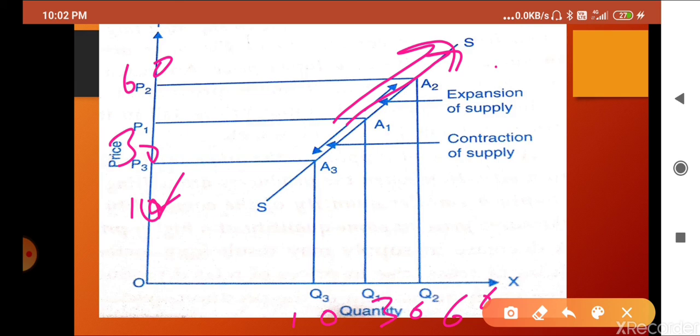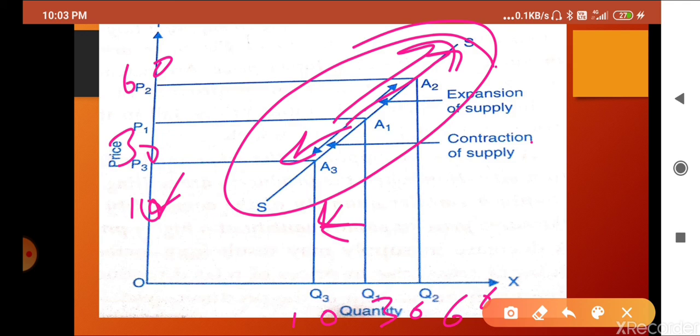Expansion means an increase in supply due to price, because according to the law of supply, the quantity supplied increases as the price of the commodity increases. While the price falls from 30 to rupees 10, the quantity also falls from 30 to 10. This is known as contraction of the supply curve. According to the law of supply, if the price of the commodity falls, then the supply of the commodity also falls. So due to a change in price, while other factors remain constant, an upward movement of the supply curve is known as expansion of supply, and a downward movement is known as contraction of supply.